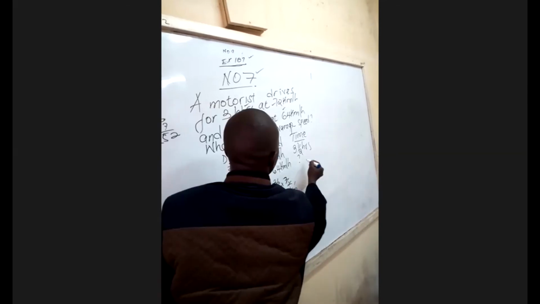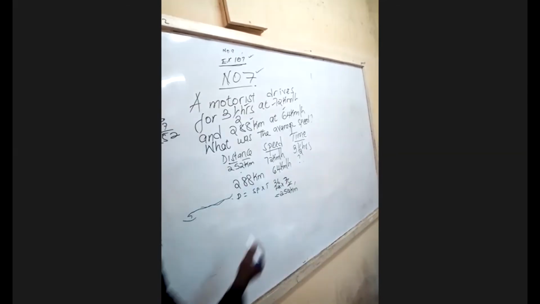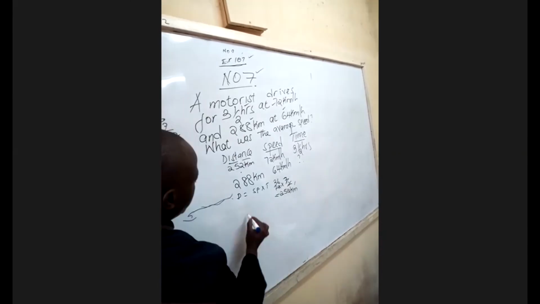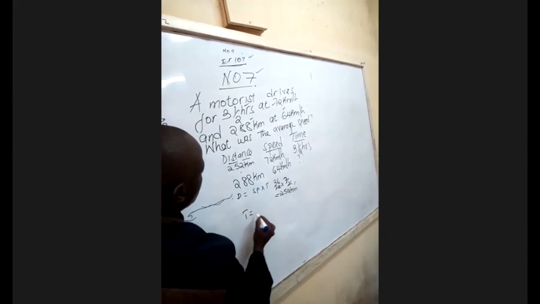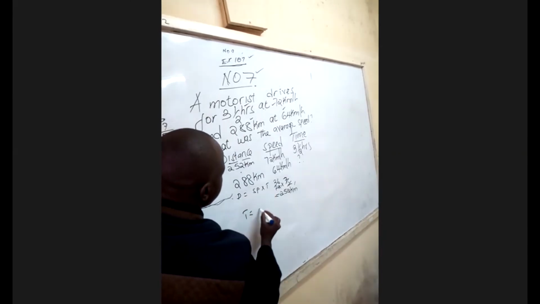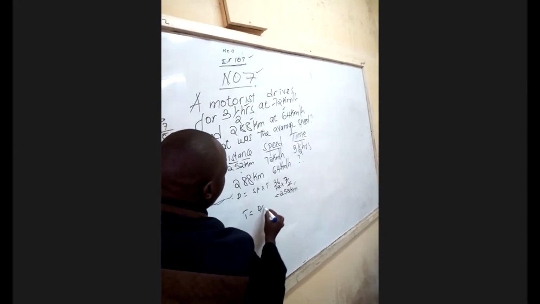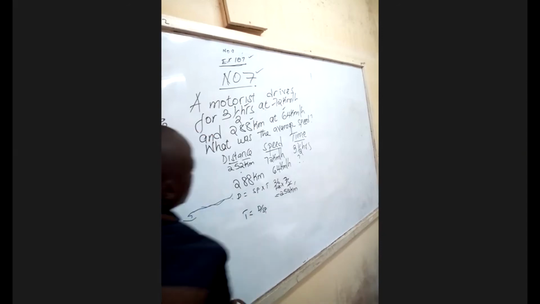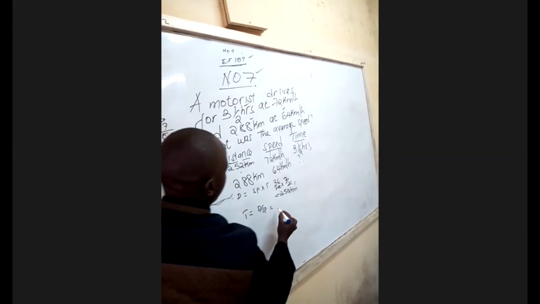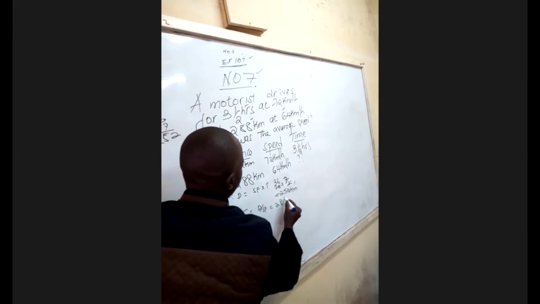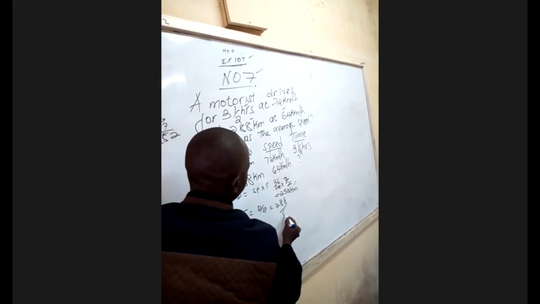For the second part you're going to look at the time. So time is equal to distance over speed, which is 288 divided by 64.